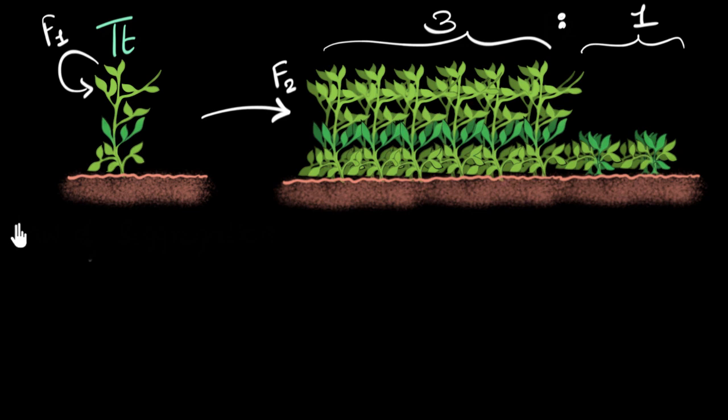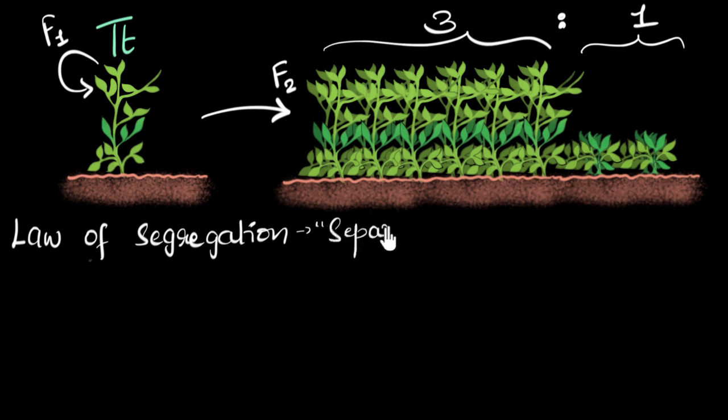The second law that he comes up with to answer this is called the law of segregation. The word segregation, you can think of it as separation. So what's being separated? Mendel guesses that when the gametes, meaning the sperm cells and the egg cells, are formed in the plant, they do not carry both the traits.